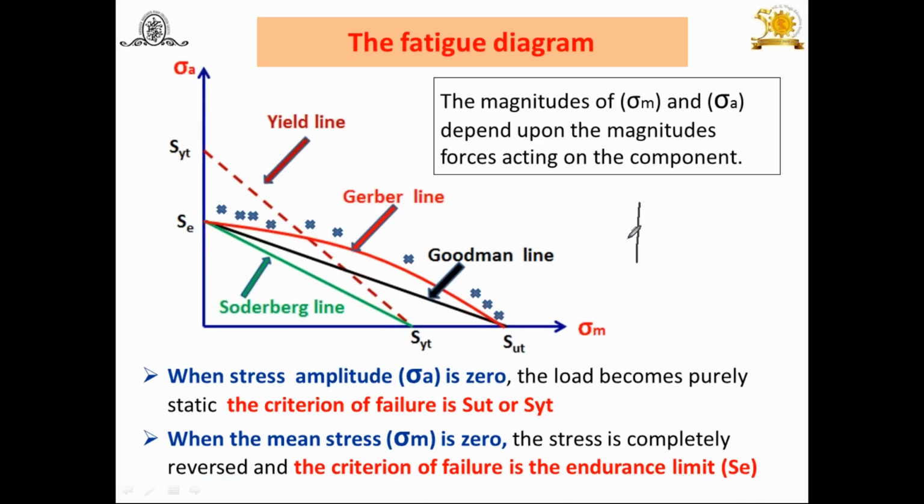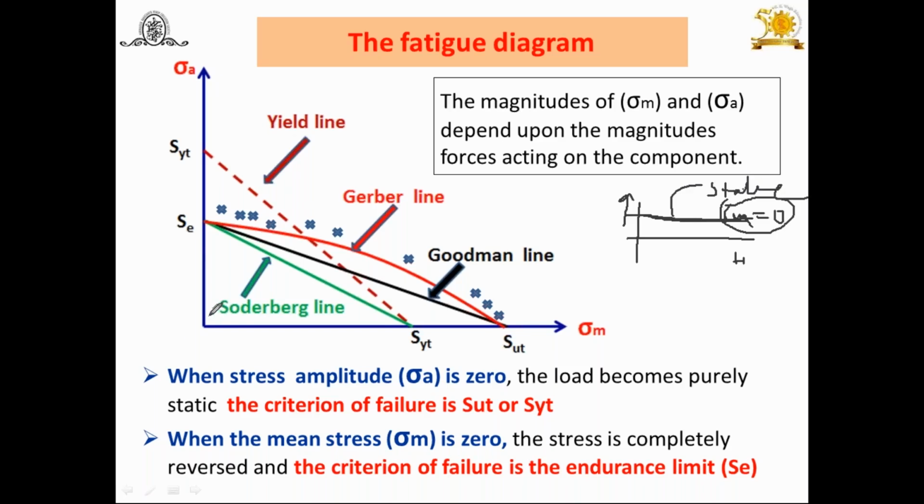Now look here. I am constructing one diagram. This is time, or you can say stress, and suppose this is the mean stress line. You know very well when sigma mean is equal to, or you can say, sigma amplitude is equal to 0, what is going to happen here? Alternating stress means it fluctuates. If the amplitude is 0, it remains constant, and it becomes the case of static loading.